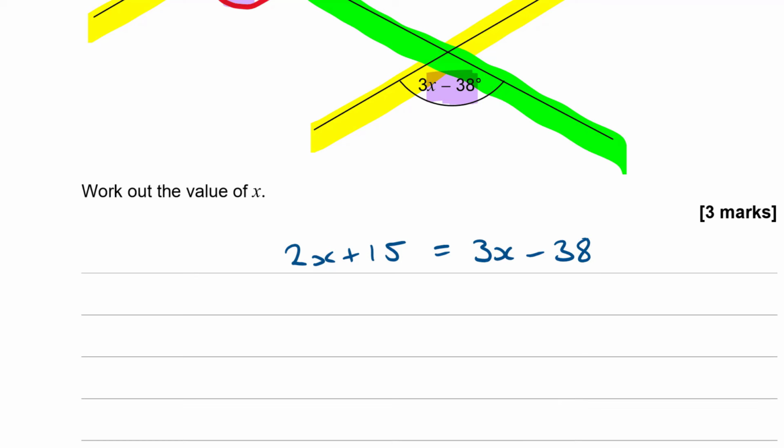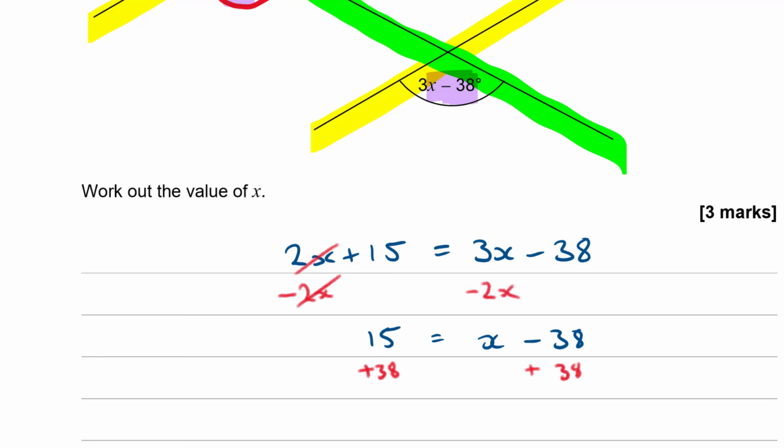So if we equate them like that, we form an equation in x that we can then go on to solve. Firstly, we've got x's on both sides. So let's simplify it a little bit by subtracting 2x from both sides. If I take 2x from that side, they'll disappear. And if I take 2x from the other side, it's going to leave me with 15 is equal to x minus 38. Okay, now all I need to do is add 38 to both sides.